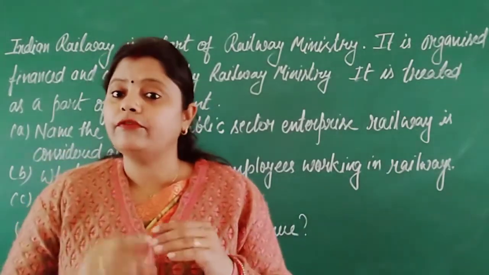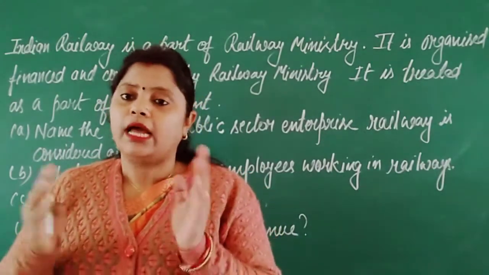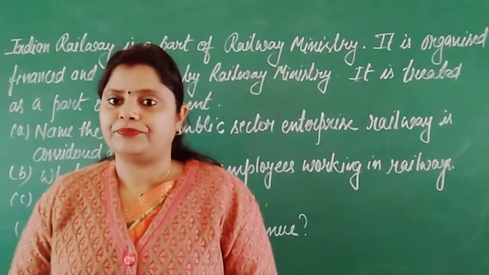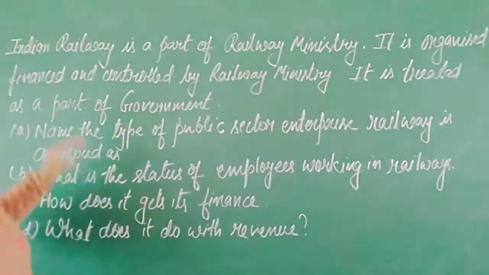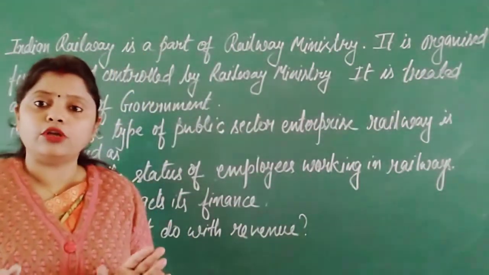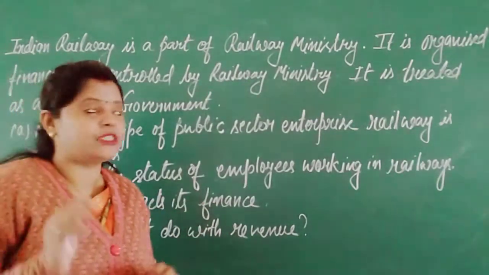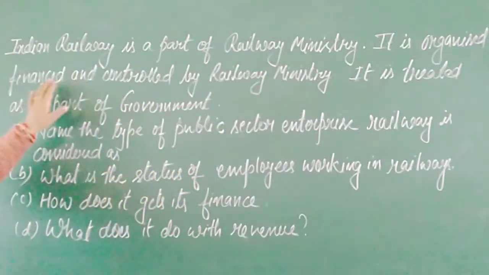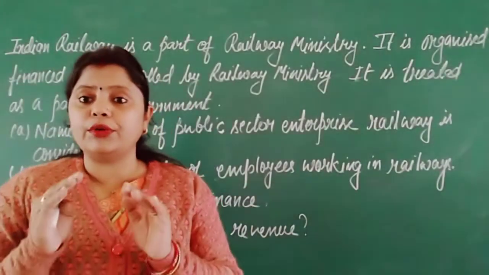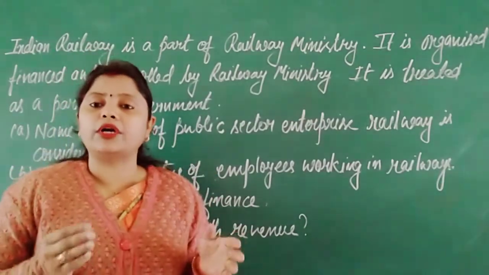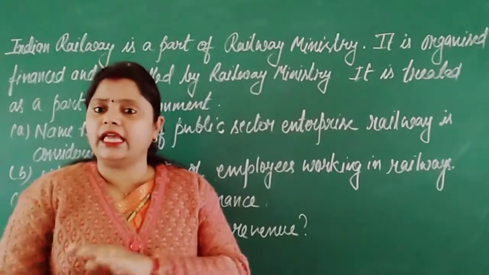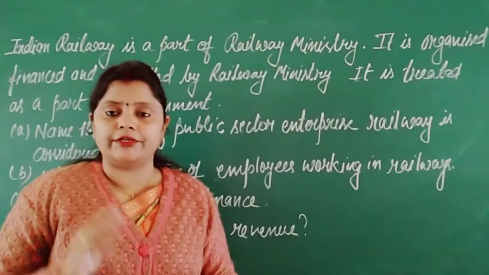But what happens if the question is given in some other way? As I have written one question for you all, let us go through the question and try to find out the answer. Okay? Now see the question. Indian Railway is a part of Railway Ministry. That we all know. Now, it is organized, financed and controlled by Railway Ministry. That means full control is in the hand of Railway Ministry. How to organize it, how to manage it, how to give the money, funding and managing, organizing, everything is being done by the Railway Ministry here.